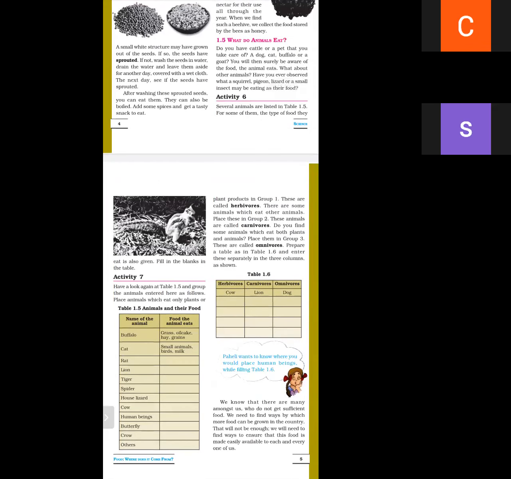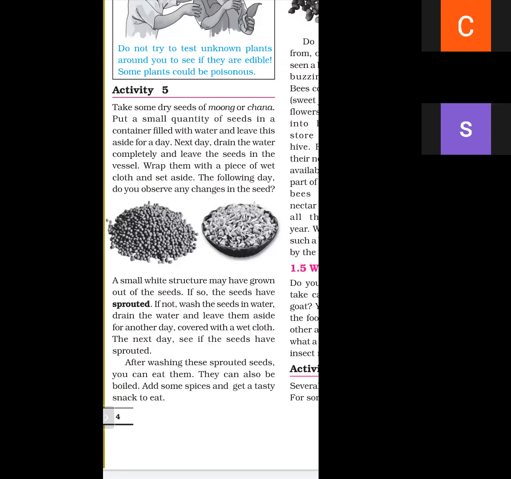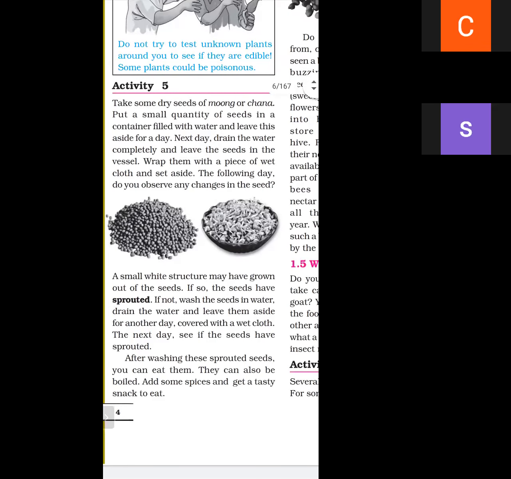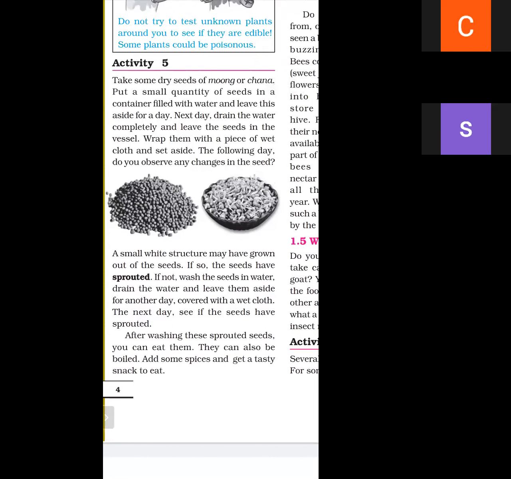Next day, drain the water completely, leave the seeds in the vessel, put them in a wet cloth and set aside. The following day, what do you observe? Any change in the seeds? A small white structure may have grown out of the seeds.